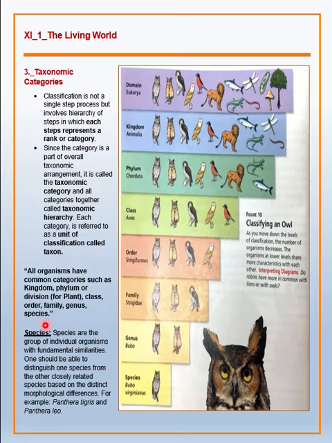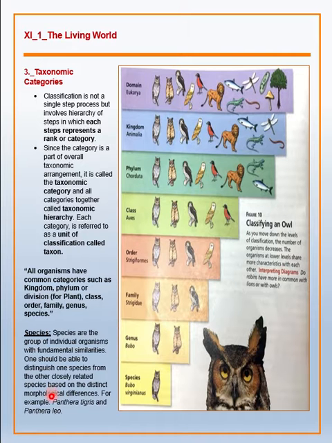So, first of all, we'll study about the species. Now, species are the group of individual organisms with fundamental similarities. Again, they are the group of individual organisms with fundamental similarities. And one should be able to distinguish one species from other closely related species based on their morphological differences. Now, this new word, morphology. Morphology means the external characters. So, based on their external characters.